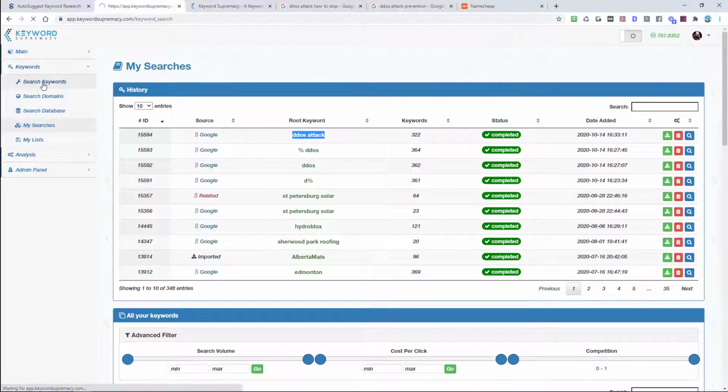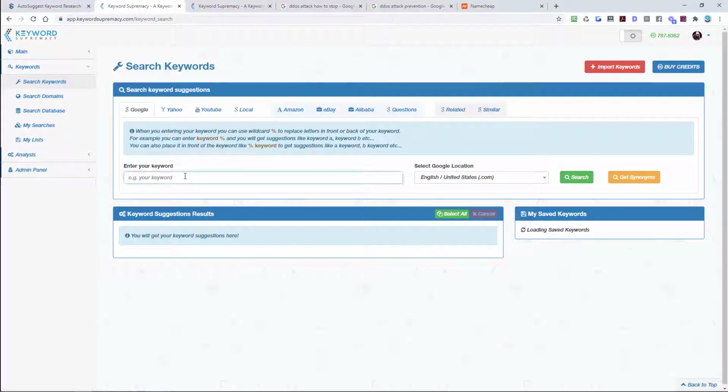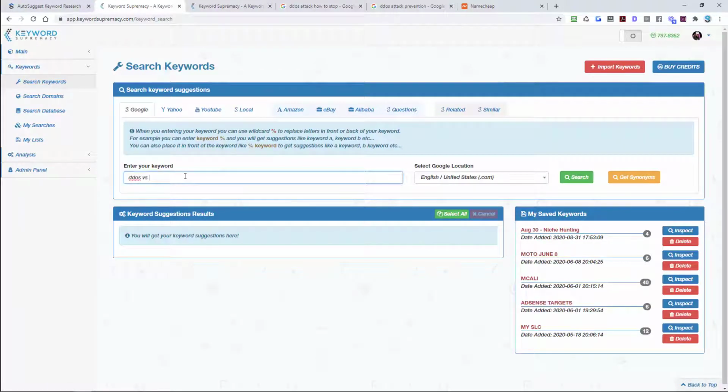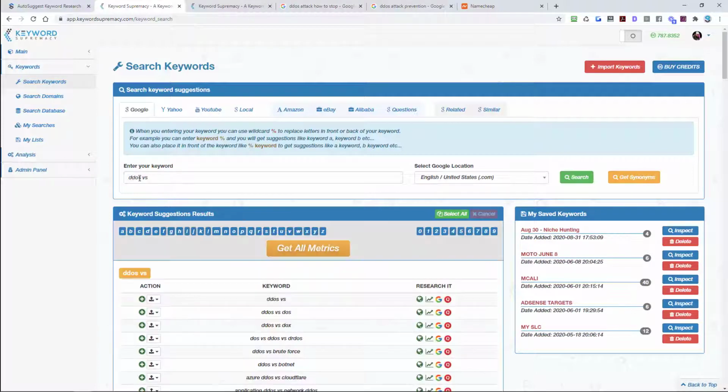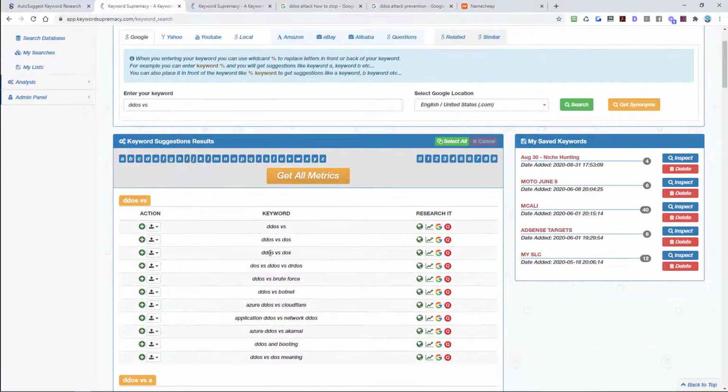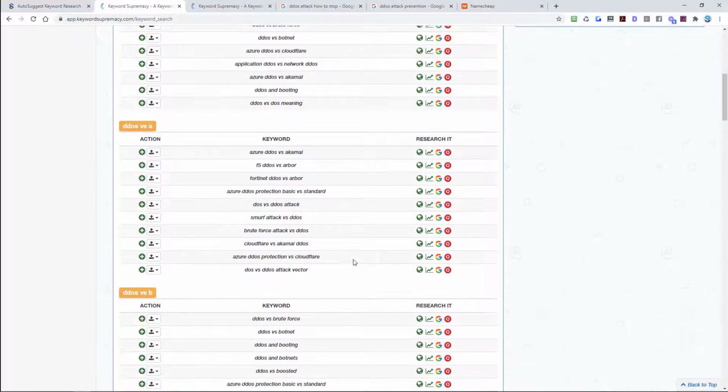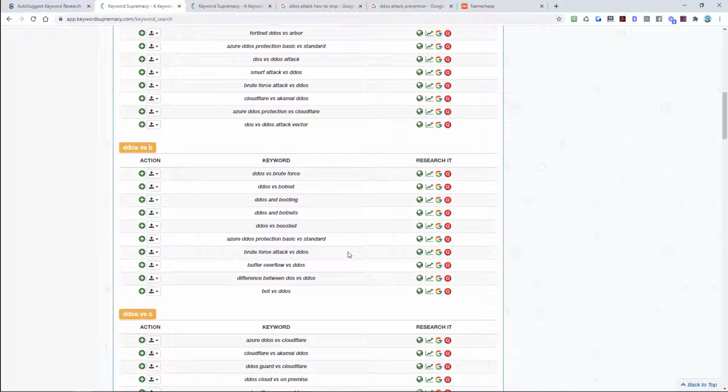We haven't done that yet. So we can go back to search keywords, and we can go DDoS versus, and then let it auto suggest any of the suggestions for DDoS. So you can see DDoS versus docs, DRDoS, brute force. So there's all kinds of cool stuff in there that, even though I know a little bit about the DDoS market, I don't know this much about the DDoS market.